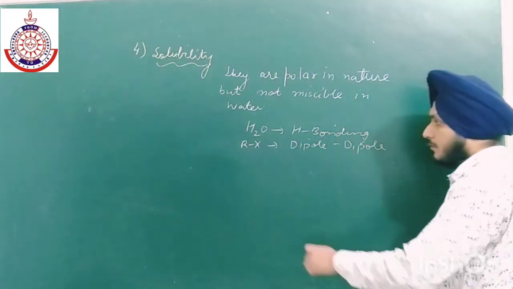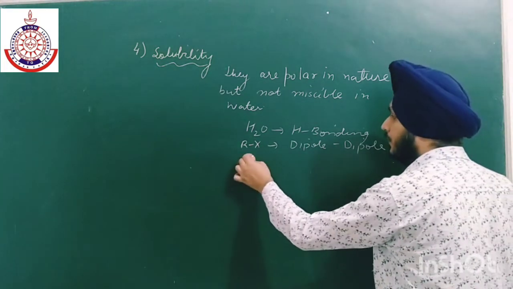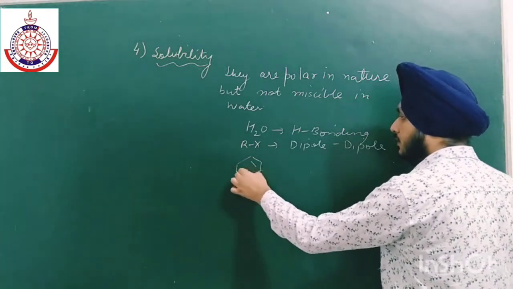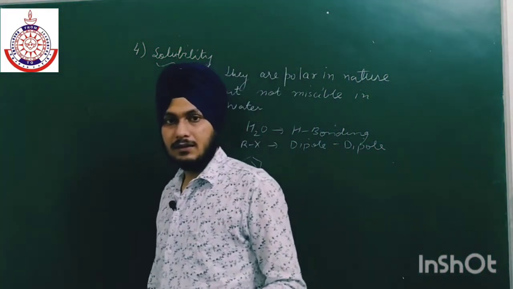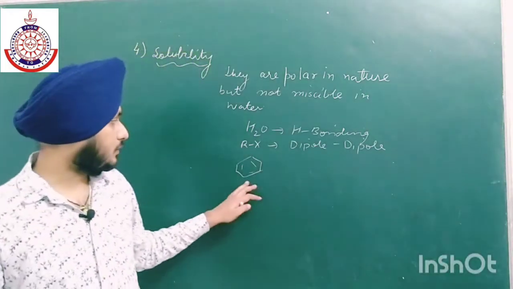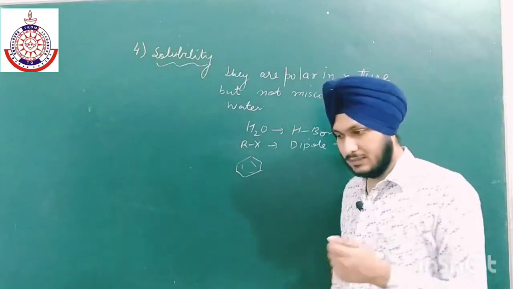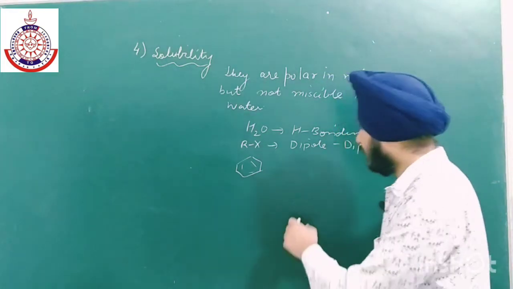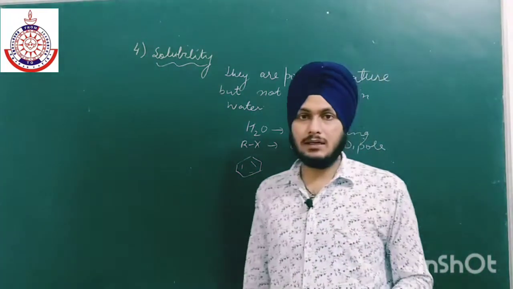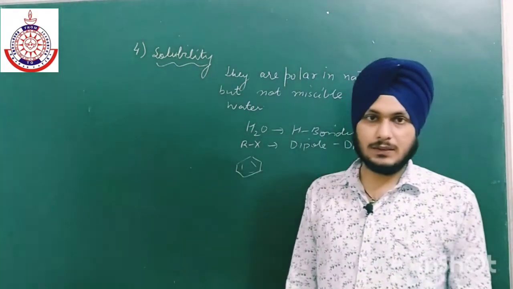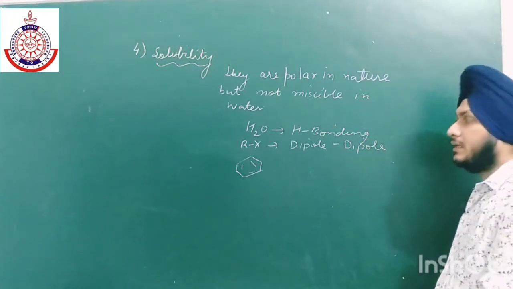But if we talk about the organic solvents, like benzene or some other solvents, they are generally non-polar, and the interaction between the molecules of organic solvents is already less. But when we dissolve alkyl halide in the organic solvent, the intermolecular forces become significant, so that is why they are soluble in organic solvents.